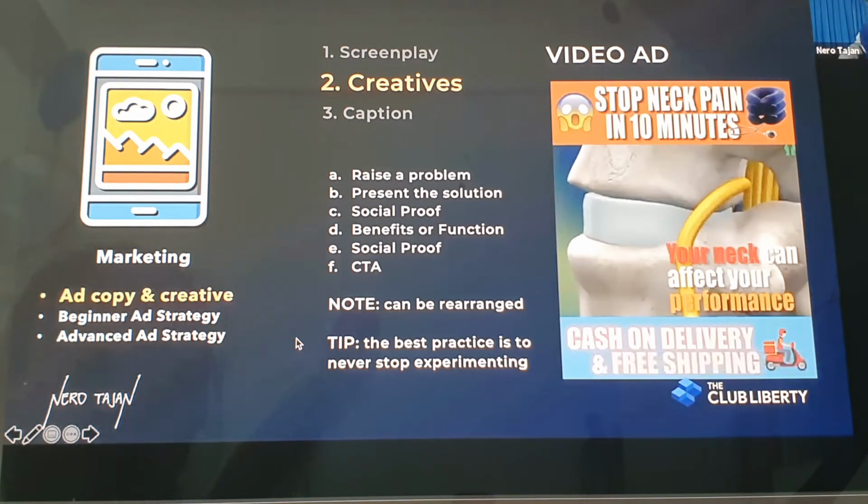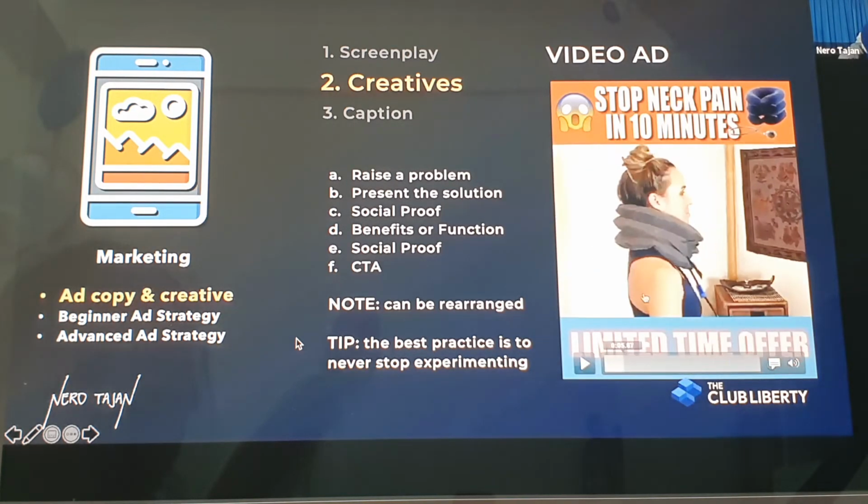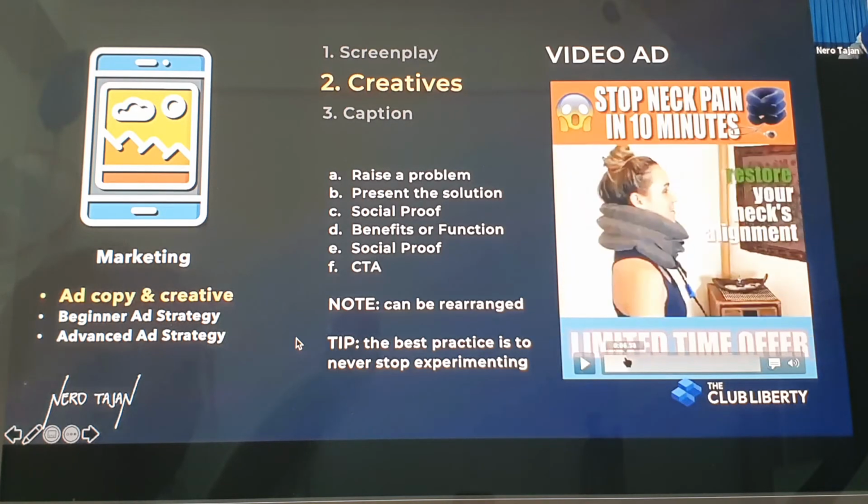"Your neck can affect your performance." This is the problem. This is the problem of the market. Now, the solution, you will see here, this is the solution: "Restore your neck alignment."